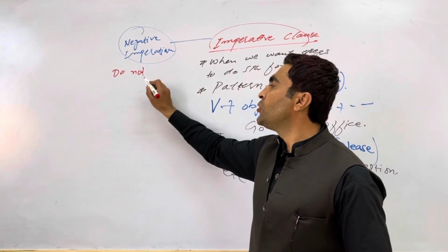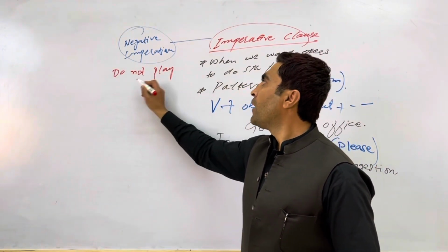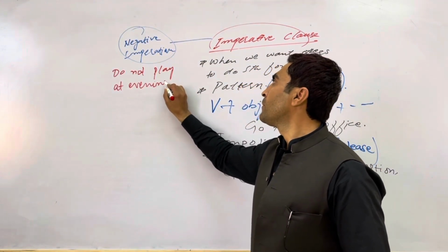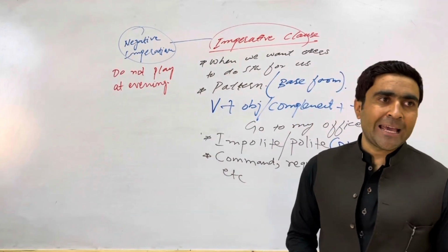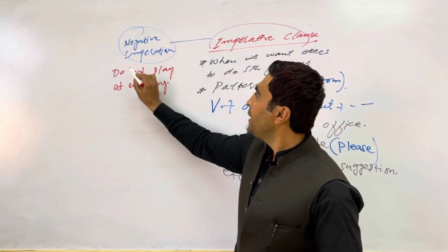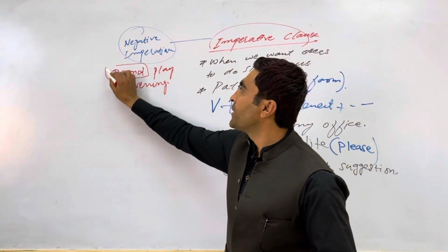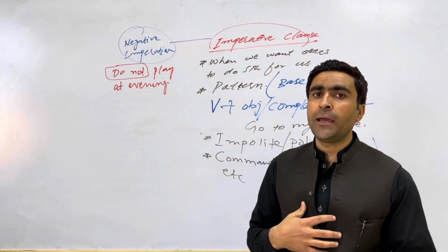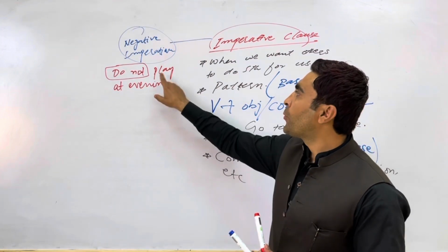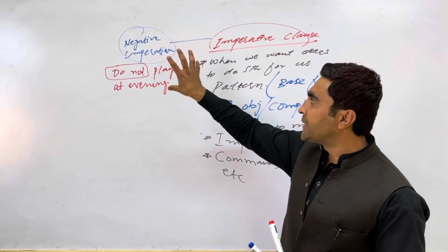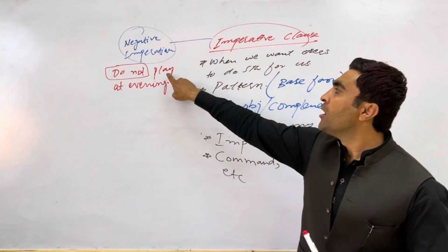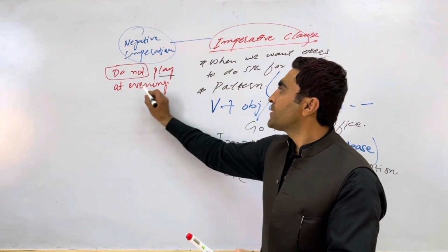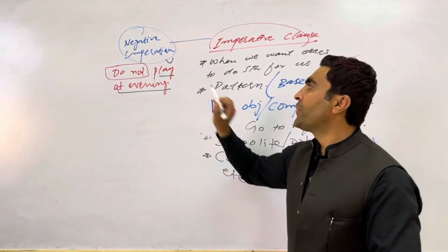not, do not play, for example, at evening, for example. Do not play at evening. तो यहाँ पे जो है ना, for example, the first one is called negative word, या जो negation को show कर रहा है, निगेशन को show कर रहा है, and the rest of the sentence का जो pattern है, वो बिल्कुल same है. First form of the verb and the rest of the sentence, for example.